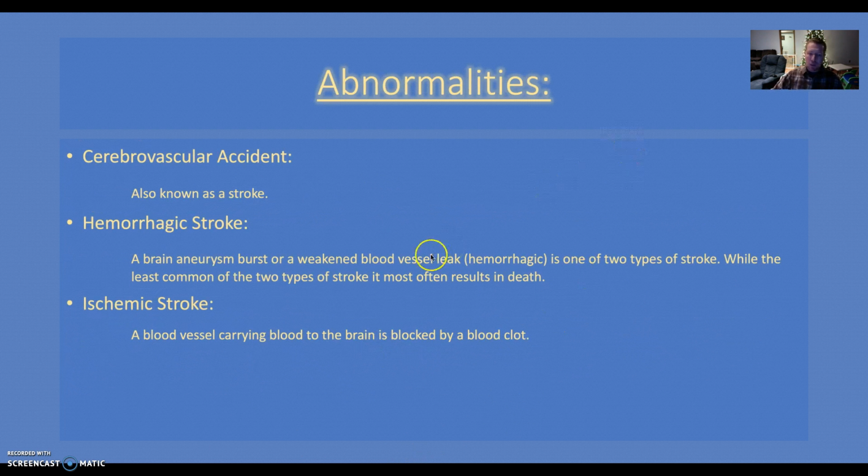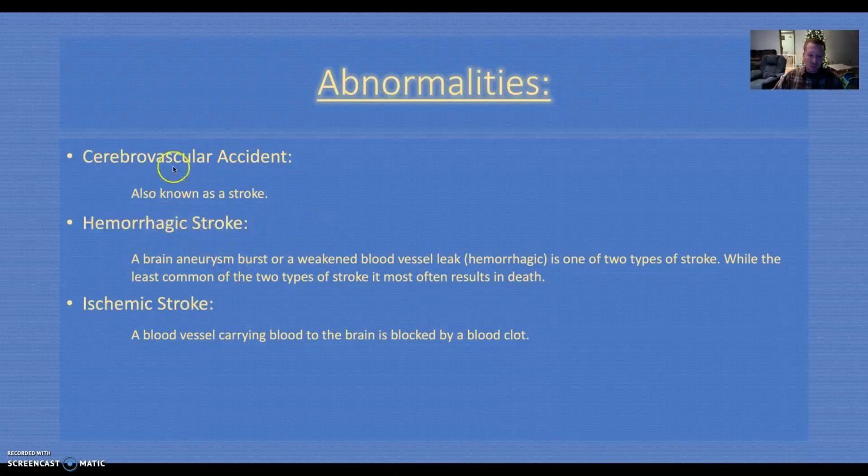Abnormalities, we can see one of these abnormalities being maybe a cerebrovascular accident, also known as a stroke. And we have two kinds of strokes. We have hemorrhagic strokes and we have ischemic strokes. Ischemic strokes are very common in older adults, and we can still see it in early adulthood. And this is when a blood vessel in the brain starts to maybe have a clot in it or plaque buildup, and that plaque buildup is going to cause a lack of oxygen from blood getting to the brain, going to cause tissue to start to die with that lack of oxygen, and when there's tissue death, we have a stroke.